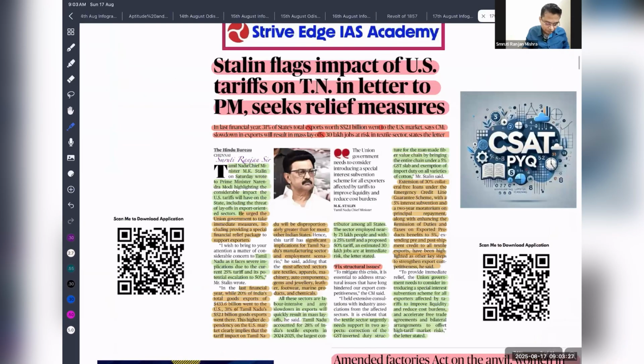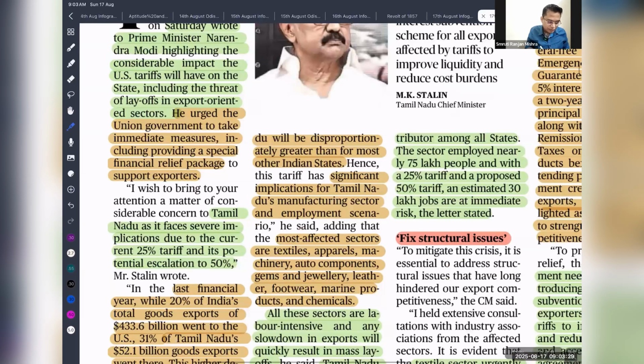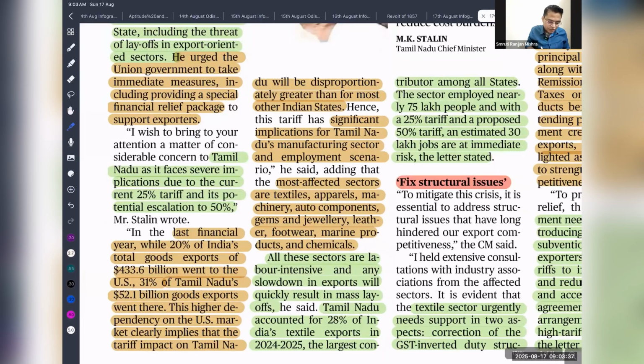So just read it. You can find Tamil Nadu has faced severe implications due to the current 25% tariff it is facing and the 50% it is planning to impose. Last financial year, 20% of India's total goods exported, that is 433.6 billion, went to the USA, and out of that, 31%, 52.1 billion of goods exported from Tamil Nadu, went there. That means a large chunk of Tamil Nadu's exports are directed towards the US market. So if there is a higher tariff on Tamil Nadu products, that is going to have an impact. Okay, so significant implications for Tamil Nadu manufacturing and employment generation.